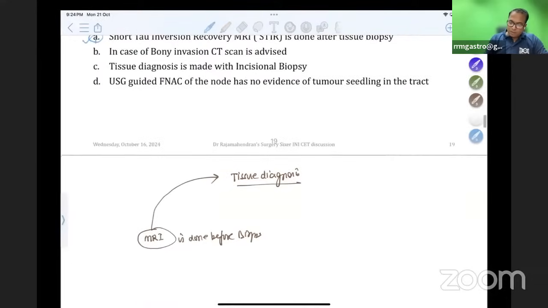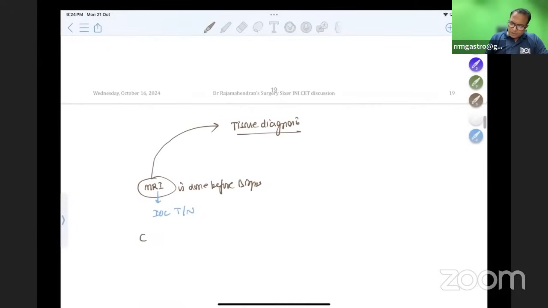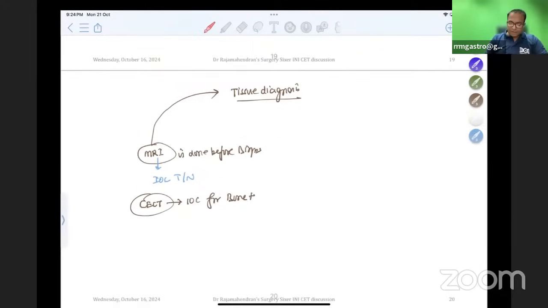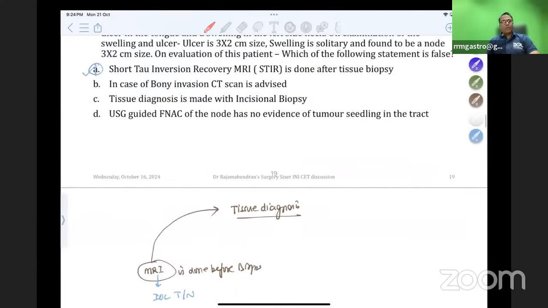MRI is the investigation of choice for T staging and N staging. But if you want to know bone involvement, CECT is the investigation of choice. And lymph nodes, I told you there is a lymph node in the neck. Can we do biopsy? Not biopsy, we usually do an FNAC. FNAC will be done for a lymph node. So in case of bone invasion, CT scan is best.